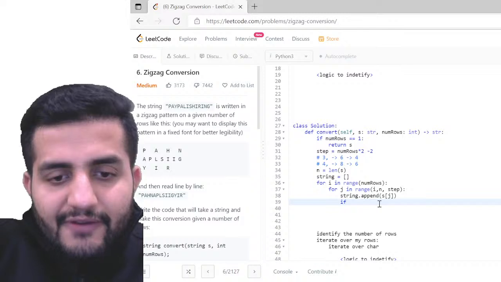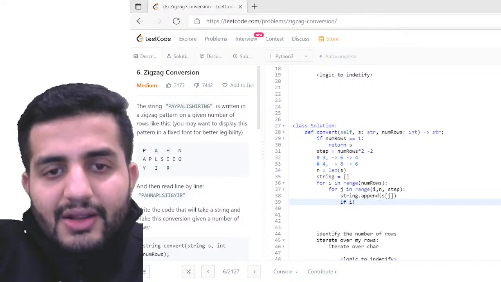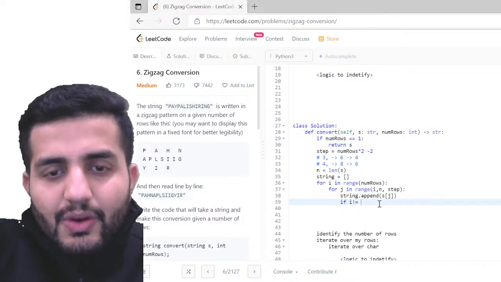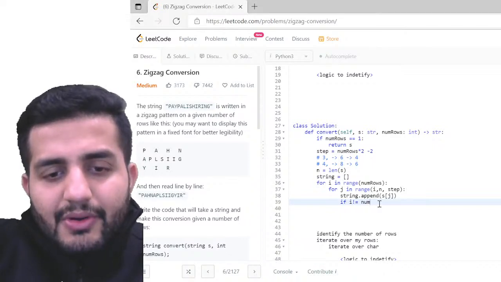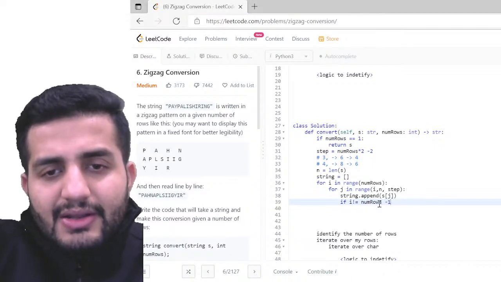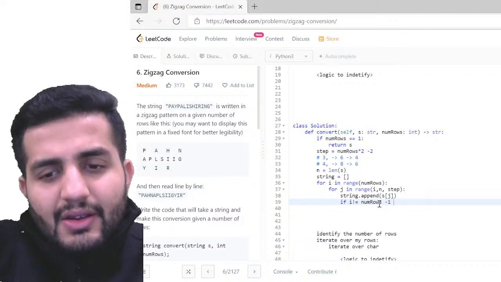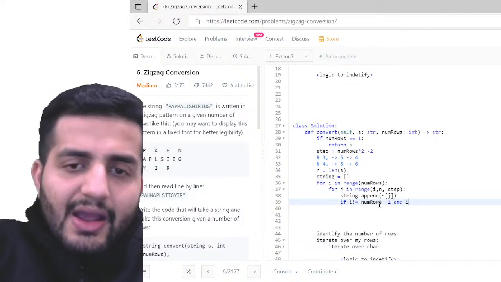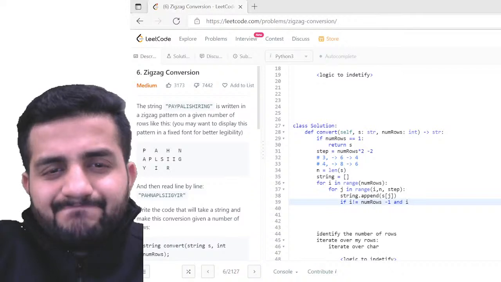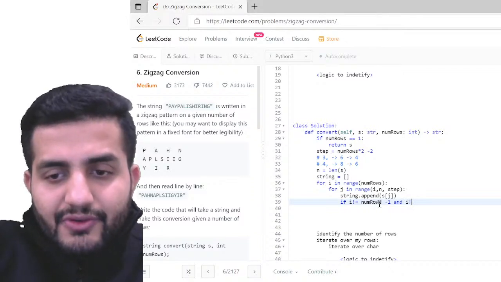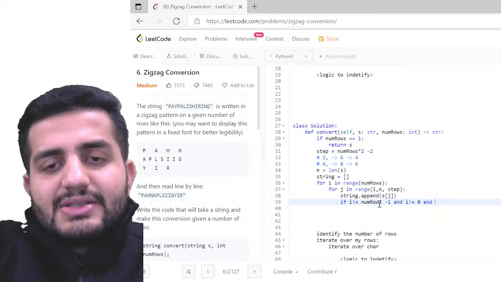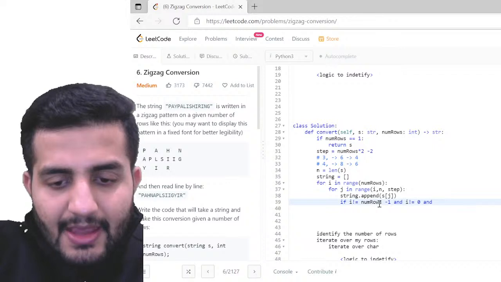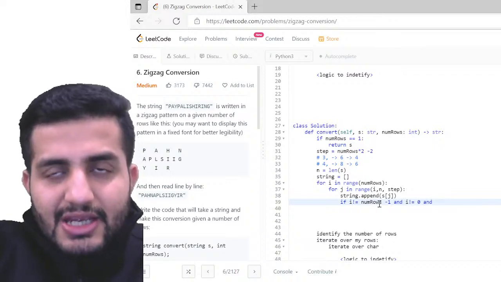Right. So basically here, if i is not equal to my number of rows minus 1, right? And if i is not equal to 0 for sure, right? And here in this case, j would be what? j would be my step size.